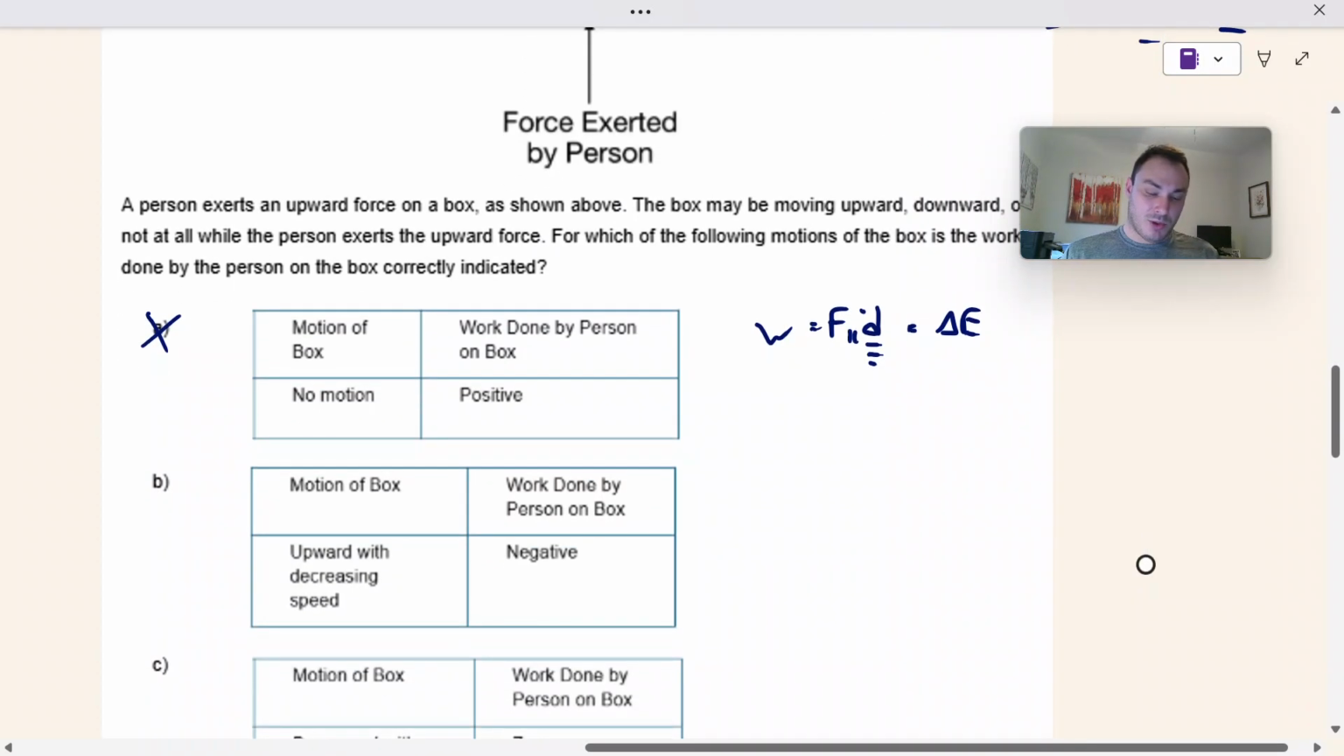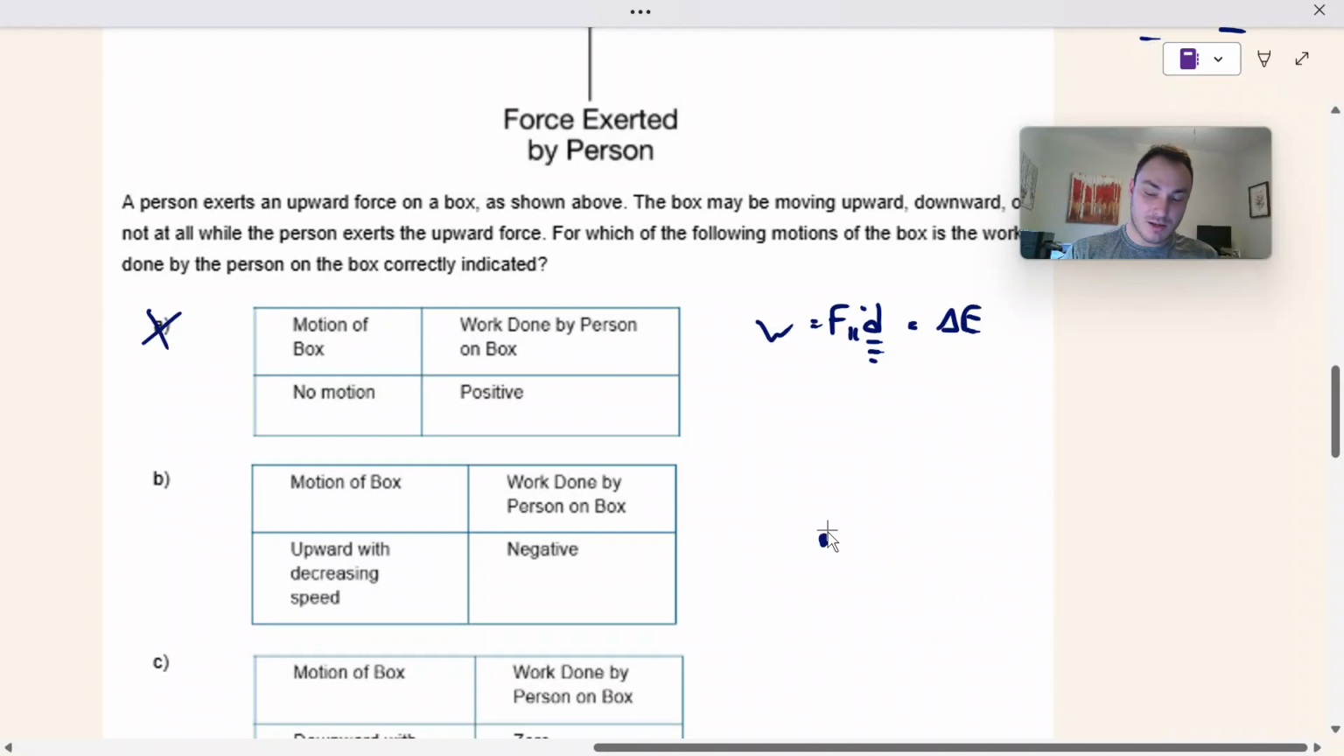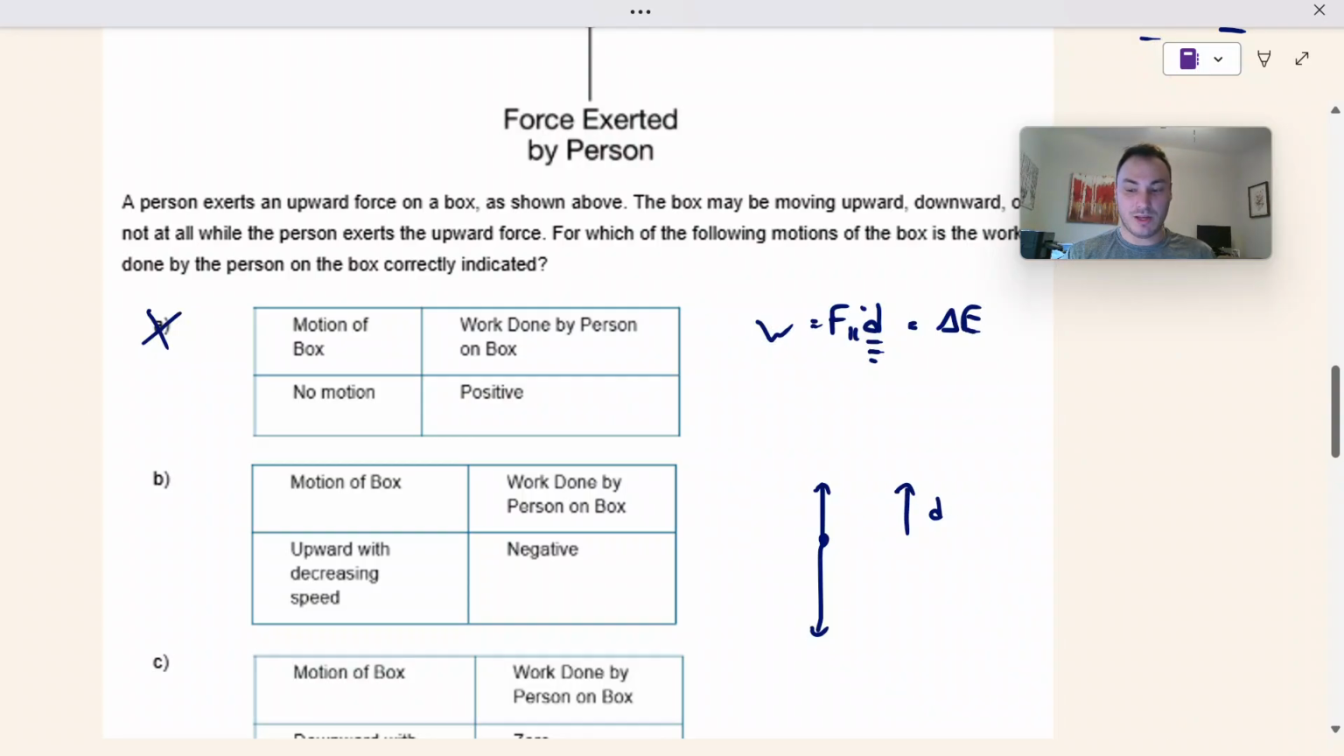B, the box is moving upward with a decreasing speed, and the work done by the person on the box is negative. So in this case, upward with a decreasing speed means that gravity is bigger than the force of the person, but the displacement is still upwards, which means the work done by the person is still going to be positive. Work is not dependent on the direction of acceleration, which is downward. It's dependent on the direction of the displacement, which is upwards. So it's going to be positive work.